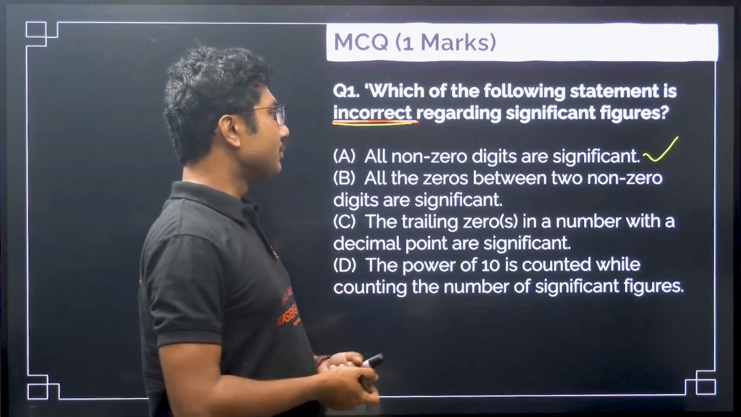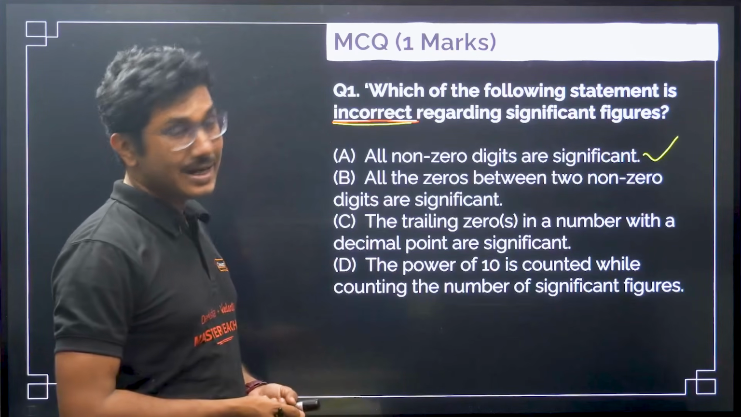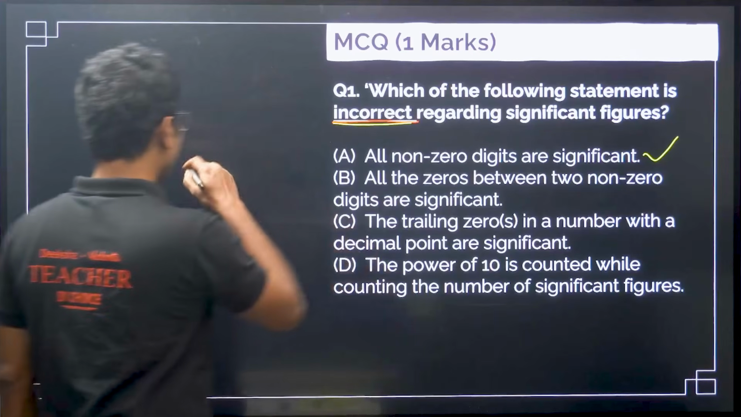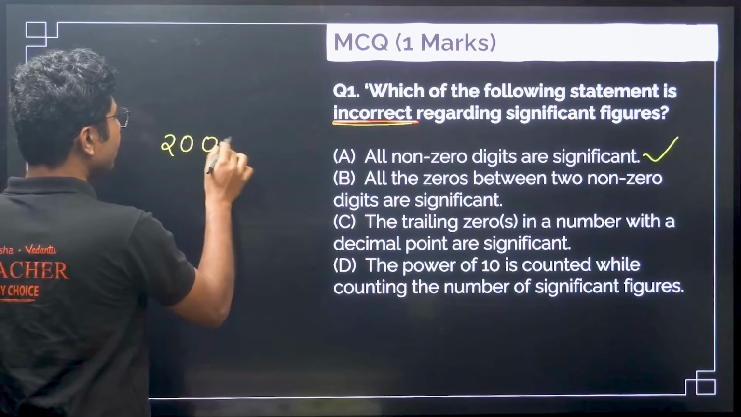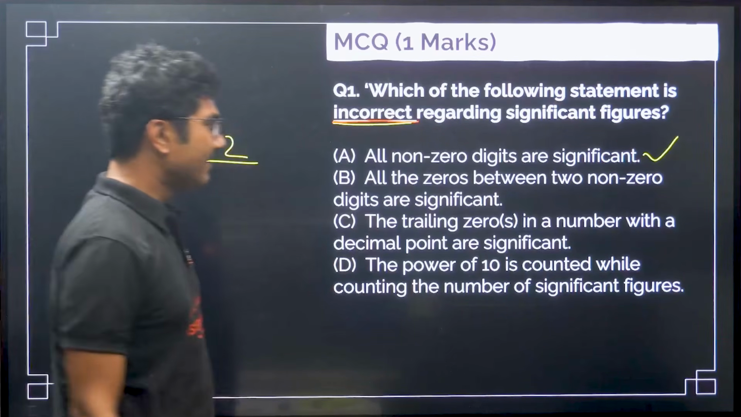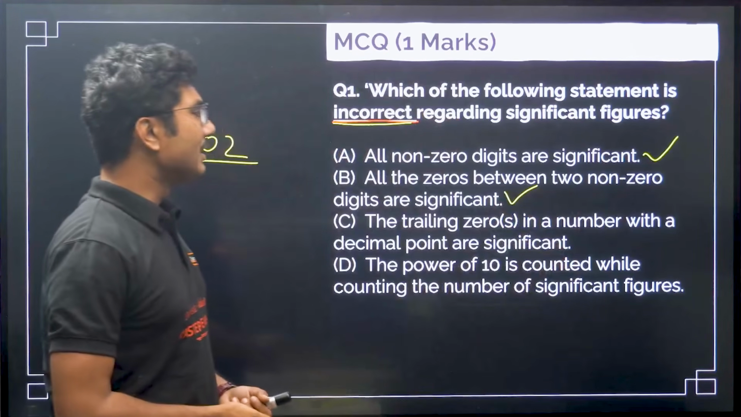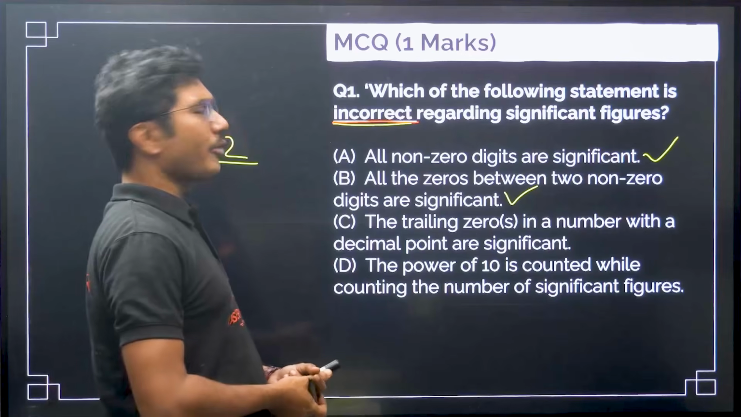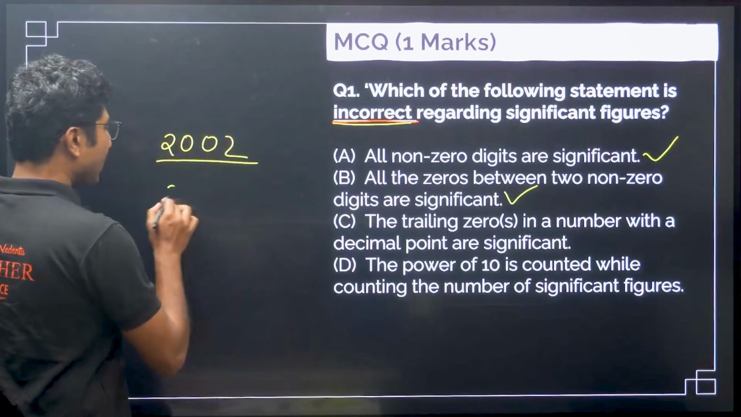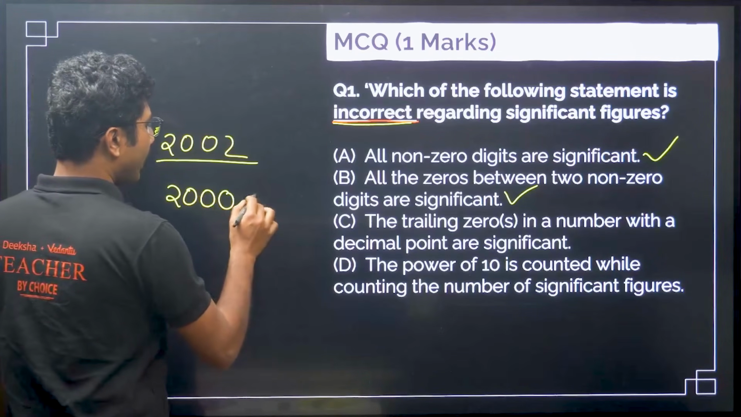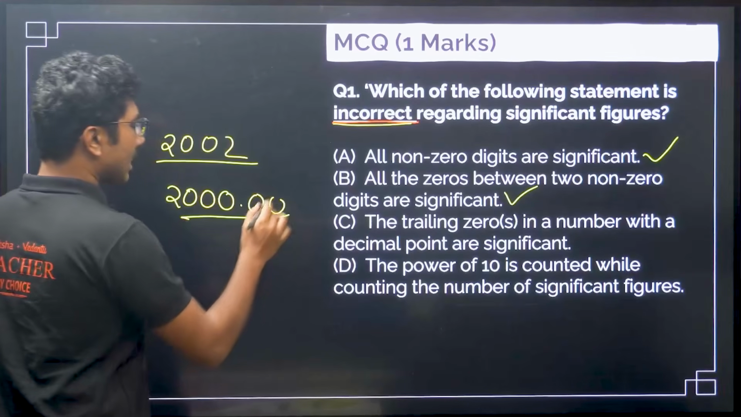All the zeros between 2 non-zero digits are significant. Yes, for example, 2002, all zeros are significant. So this is also a correct statement. The trailing zeros in a number with the decimal point are significant. For example, 2000.00. So all the zeros are significant.